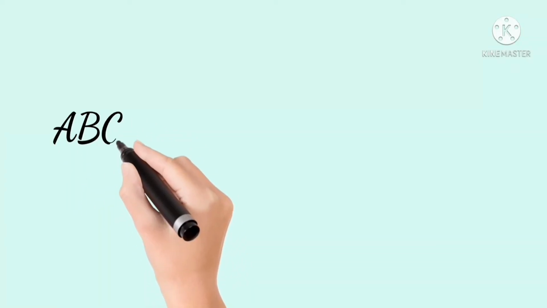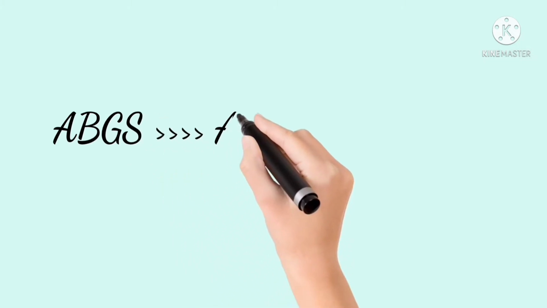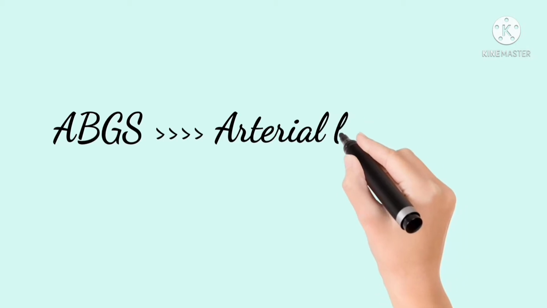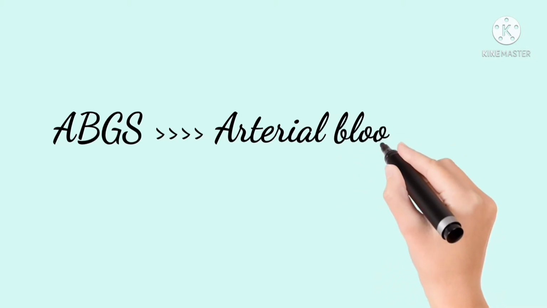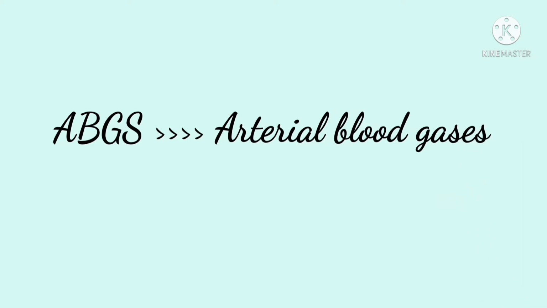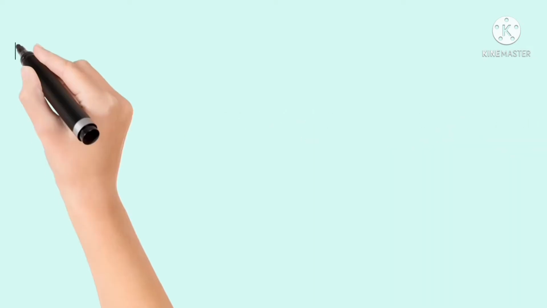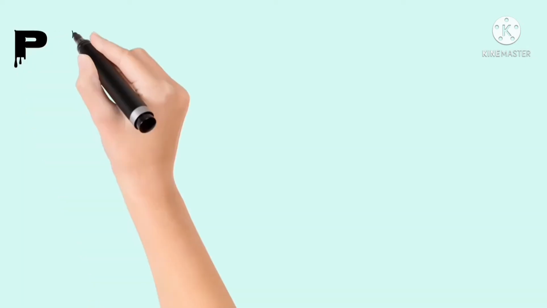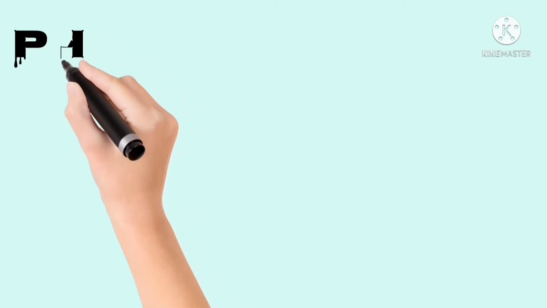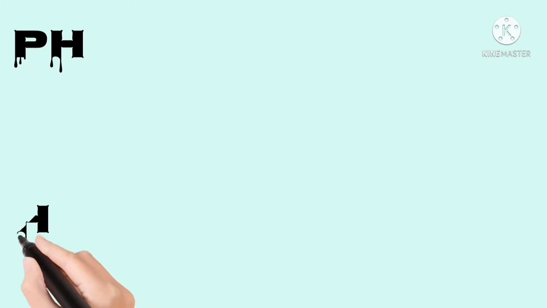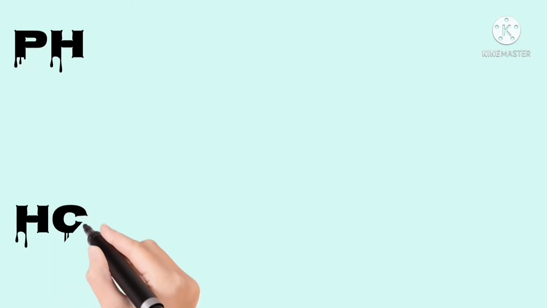ABG interpretation is especially important in critically ill patients. Arterial blood gases, or ABGs, are among the more complex assessments performed by clinical healthcare professionals. Fortunately, there are some easy ways to remember how to decipher these important results. When interpreting ABG results, it is essential to know what ABG values are considered normal. From this baseline, you can then begin to recognize significant variations in a patient's results which could indicate clinical deterioration.